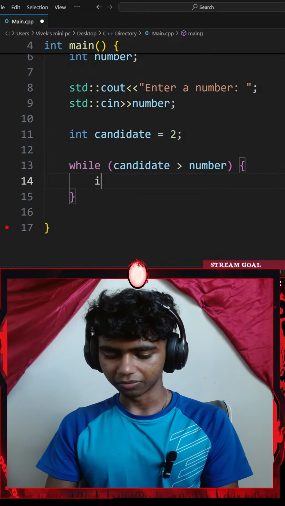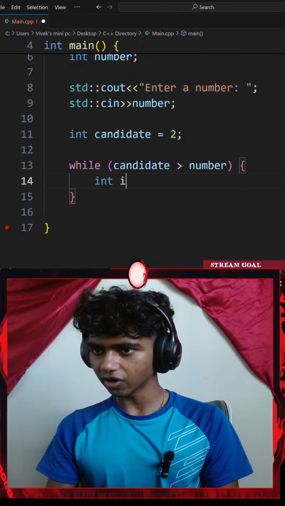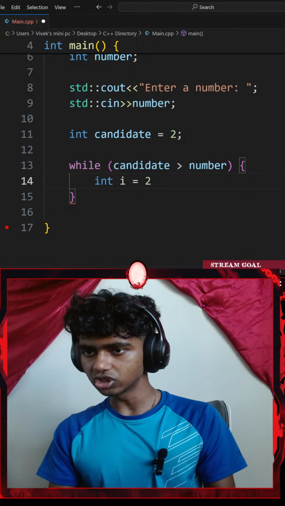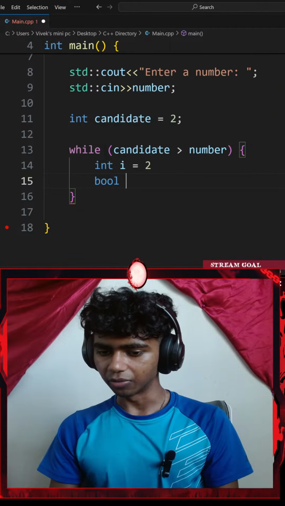Let me add a few variables. So first is going to be an integer variable of I, which is going to be equal to 2. The second is going to be a boolean variable.